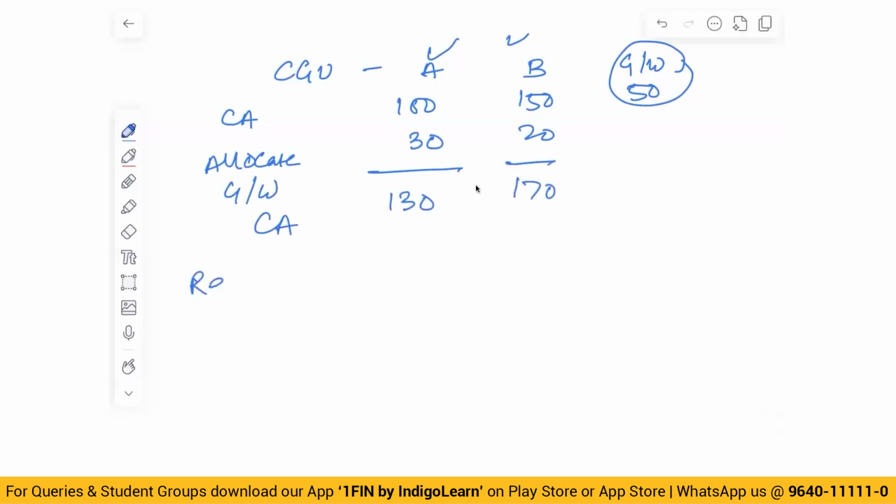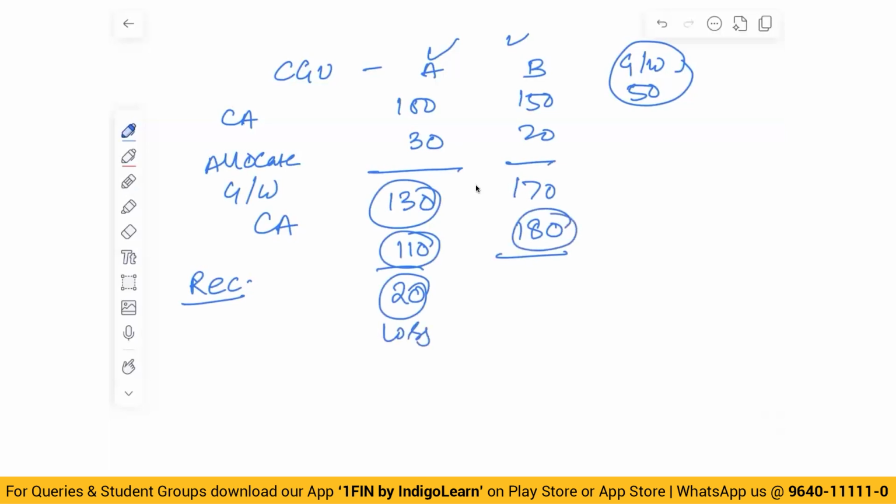This I will compare with recoverable amount. Let us say recoverable amount for first entity is 110, for second entity is 180. Individually you can allocate this. So 130 is the carrying amount, 110 is the recoverable amount, 20 is the loss. Here 180, no loss because carrying amount is 170, recoverable amount is 180. This 20 of loss will be allocated against goodwill.